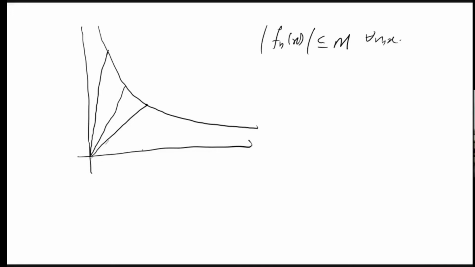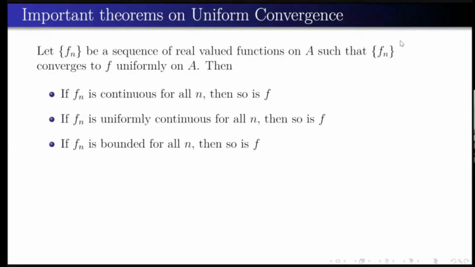Then obviously, it is true that it can't exceed this M because all the terms are less than or equal to something. So all the sequences are less than or equal to M, or it is bounded in a small interval. So the limits also should be there. Okay. So if the sequences are in some ball, its images cannot exceed that. So if it is uniformly bounded, then the limit function will also be bounded. So you will get boundedness all the time. If we have some small conditions, we will get boundedness. But don't expect uniform convergence. Uniform convergence is a very highly demanding thing. Okay. So this is our third theorem. If fn is bounded for all n, then so is f.